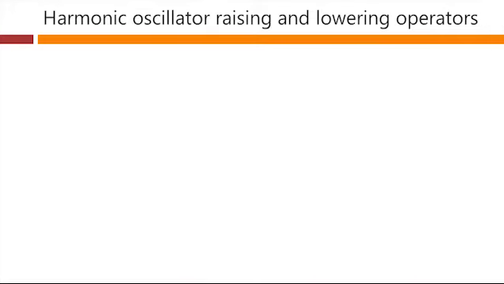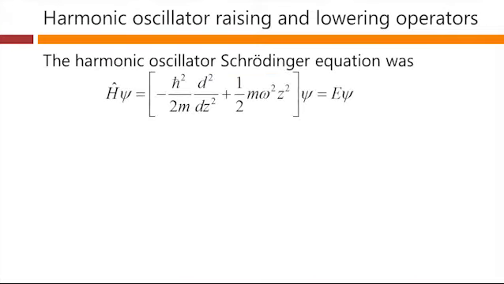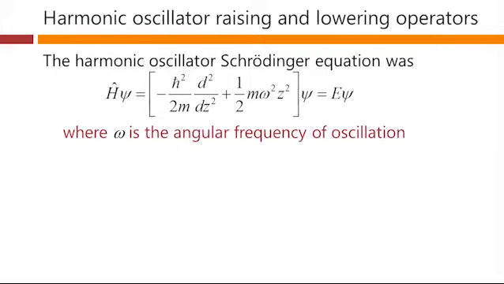Now, we may remember from before that we have a Schrödinger equation for our harmonic oscillator in this form. It's the usual energy eigenequation with a Hamiltonian operating on some wave function equal to an energy, the eigenenergy, times that wave function. And here explicitly is the form of our Hamiltonian for the harmonic oscillator: a kinetic energy term for this mass m, minus ħ² over 2m times d²/dz², and a potential energy term that's proportional to z squared. Explicitly, it's 1/2 m ω² z², and ω is the angular frequency of oscillation of this harmonic oscillator.